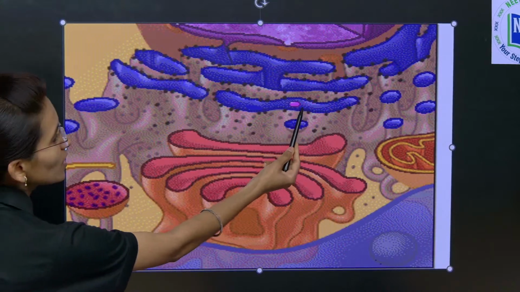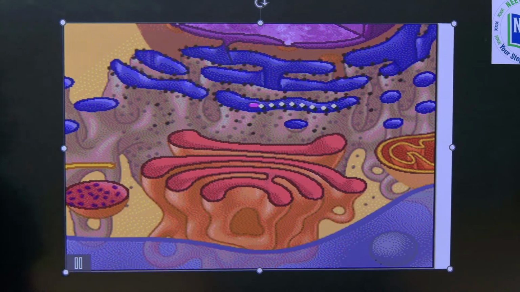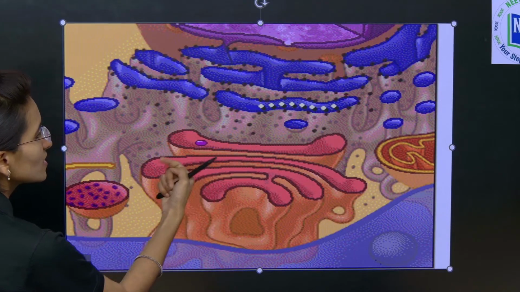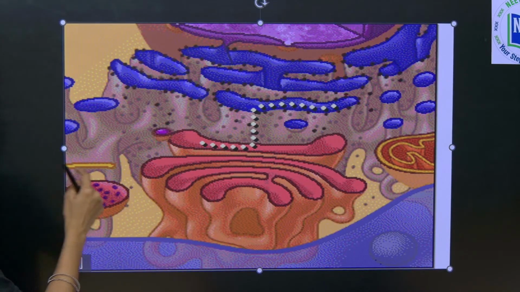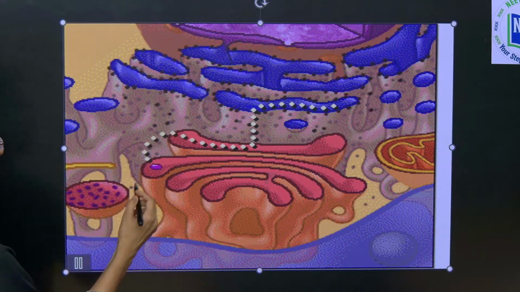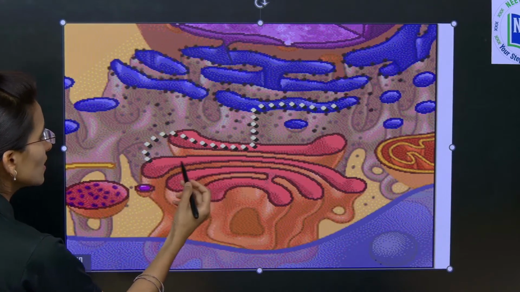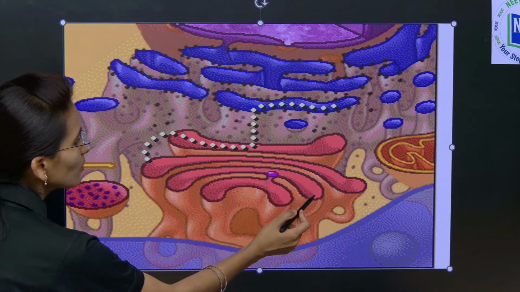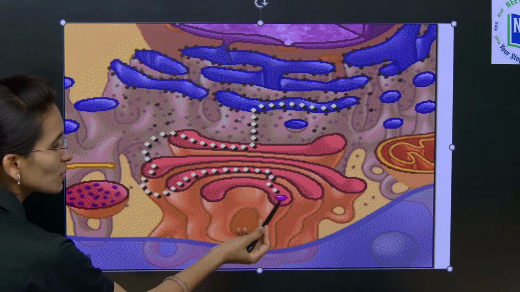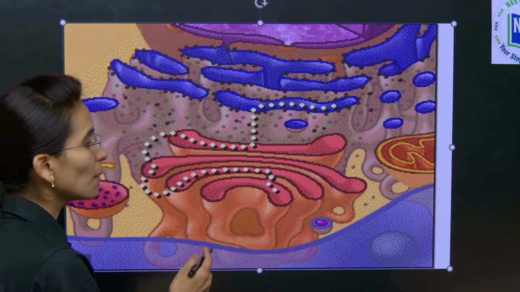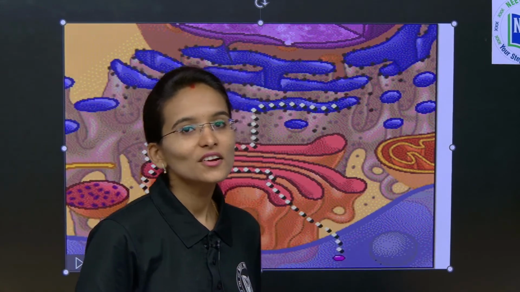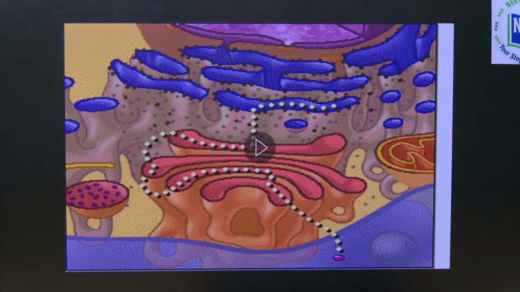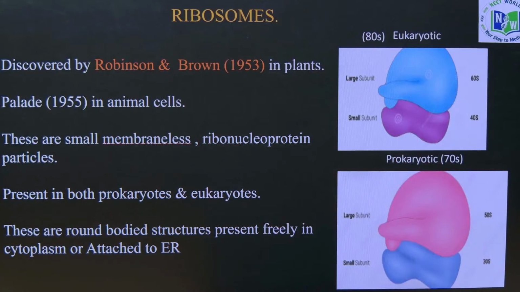See, the proteins we are getting from the rough endoplasmic reticulum. Yes, a vesicle is formed, it is taking them, and next it is sending them to the cisternae. Yes, again in the next cisternae modification is going to take place. Yes, here after modification this modified protein will be released from the maturing phase, that is nothing but the trans phase. This is how the process takes place. Yes, now coming towards the ribosomes.